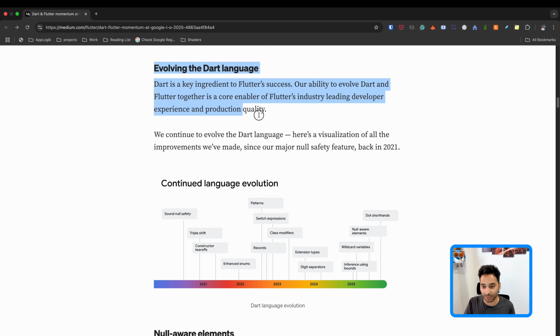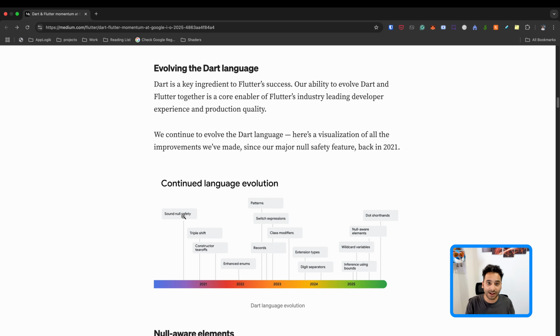And here we have the Dart timeline. As you see here, we have the features that are added to the Dart language. Started with sound null safety. By the way, the difference between sound null safety and null safety is that in null safety, in the low level code, for example, Kotlin, when you compile it into Java code and JVM, it has the if-else check around the variables that are defined as not nullable. For example, in Kotlin, you have a value that is not nullable, but in the low level code, because Java doesn't support null safety, it has the if-else check around the variable in the machine code.